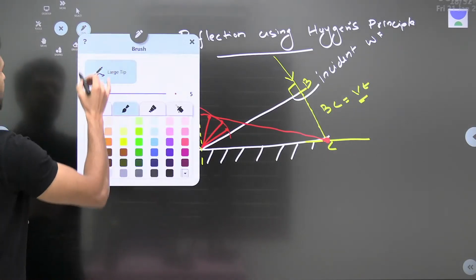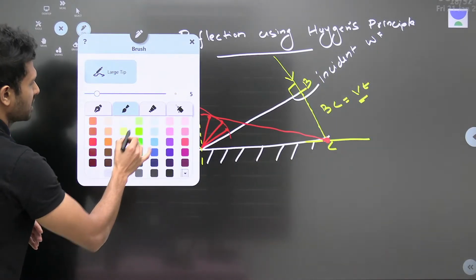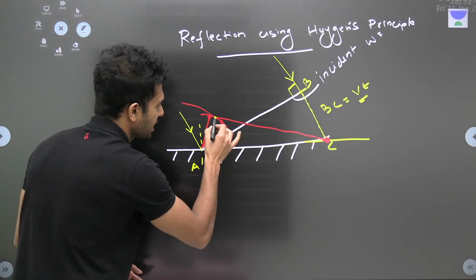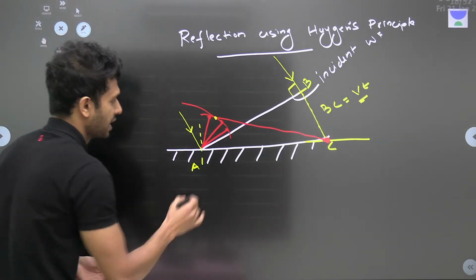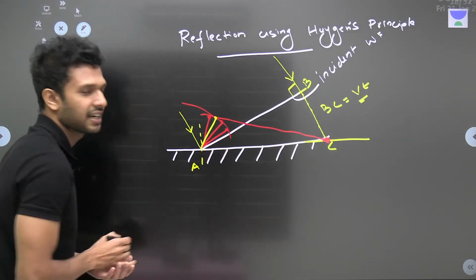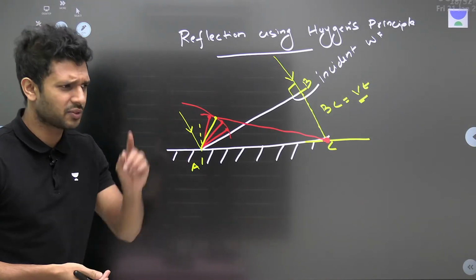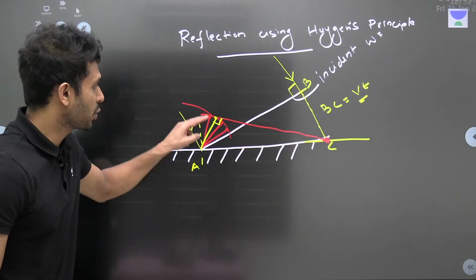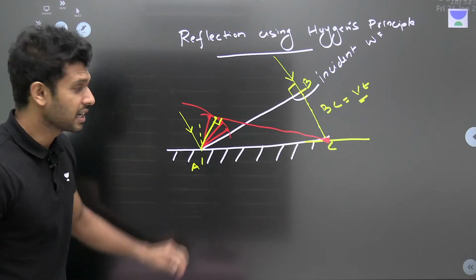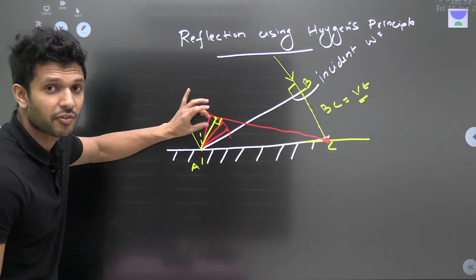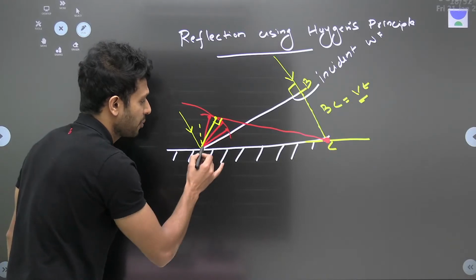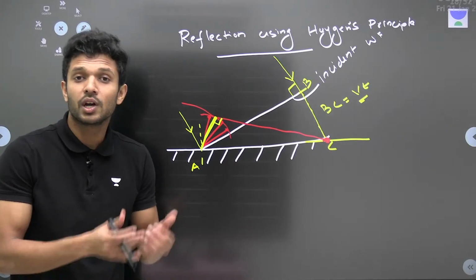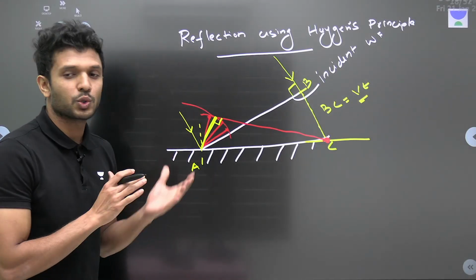Tell me why I have drawn a tangent. I know that the picture is not so exact. Why have I drawn a tangent? Because if you consider this as the final point after reflection, and if you make it a line, that simple condition will be satisfied. What? The ray of light being perpendicular to the wavefront. So there is only one point on this arc where the wavefront and ray of light are perpendicular. So this is our final point after reflection. So this is our reflected ray of light. So that's how the figure is drawn for reflection using Huygens principle.